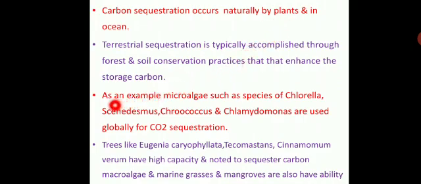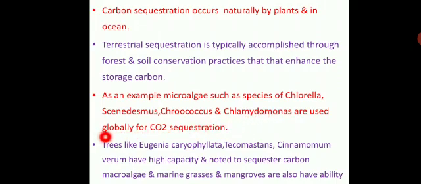As an example, microalgae such as species of Chlorella, Scenedesmus, Coccomyxa and Chlamydomonas are used globally for carbon sequestration. These microalgae have the capacity to store carbon.